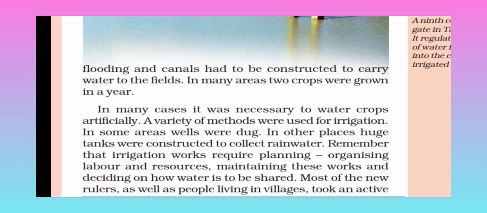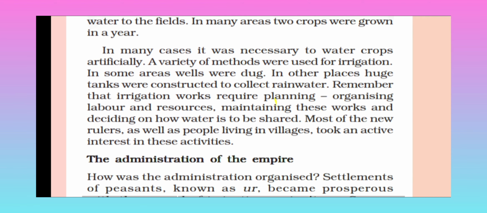In many cases it was necessary to water crops artificially. A variety of methods were used for irrigation. In some areas, wells were dug. In other places, huge tanks were constructed to collect rainwater.